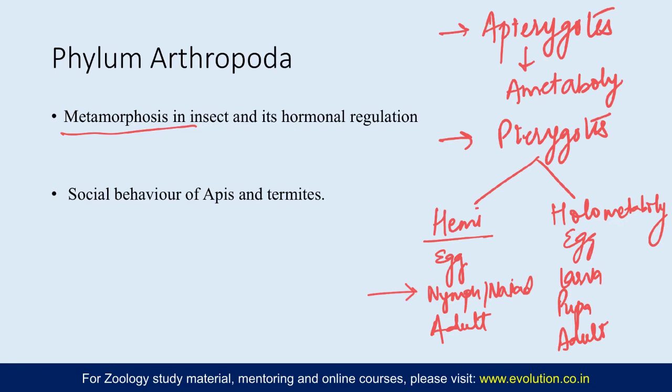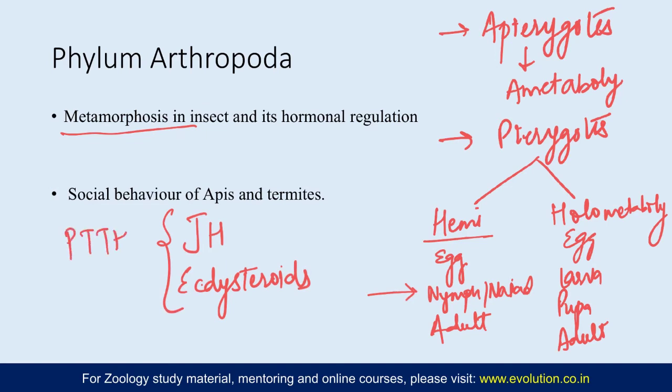And in the hormonal regulation, how different hormones, basically the juvenile hormone and the ecdysteroids, play a role. But these are not the only hormones. There is the prothoracicotropic hormone, PTTH, and there is a hormone known as bursicon, which mediates the tanning of the cuticle in case of adults.